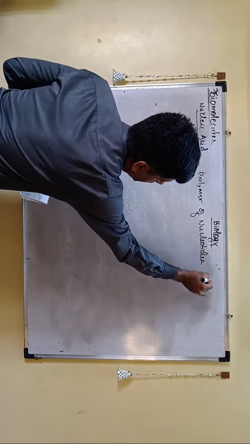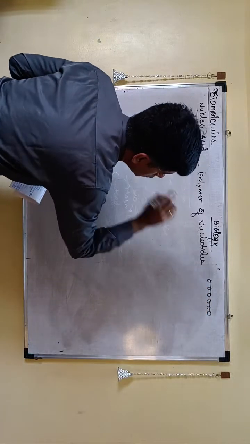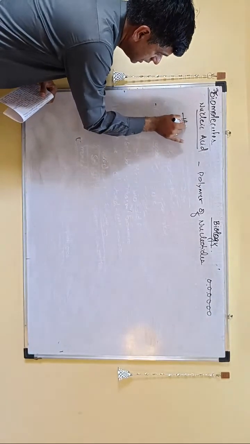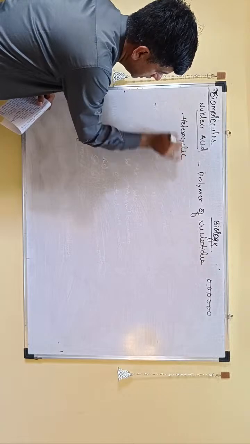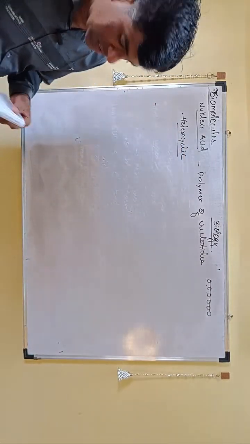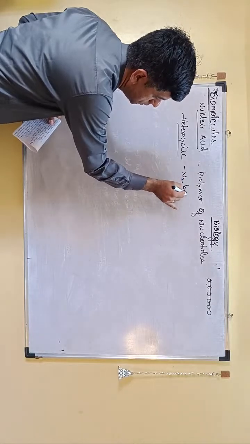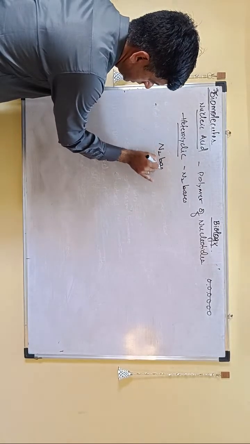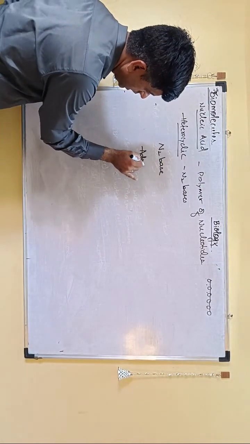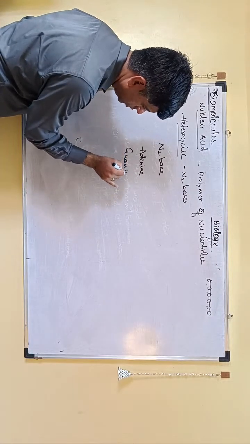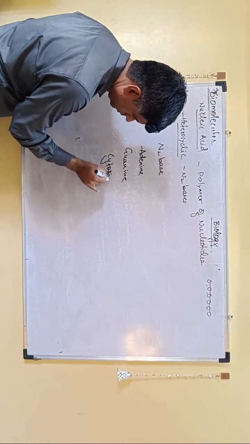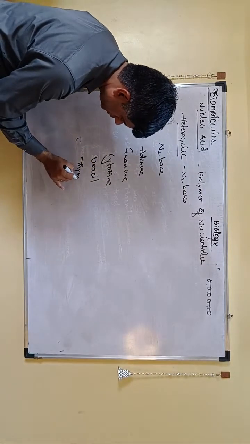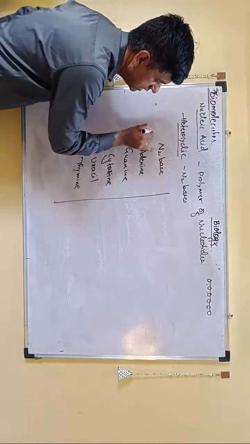So as you join amino acids to form protein, you join nucleotides to form nucleic acid. Here they have mentioned that there are heterocyclic nitrogen-containing compounds, and these they have talked about as nitrogen bases. If you talk about nitrogen bases, you have adenine, guanine, cytosine, uracil, and the last one, thymine. So these are the nitrogen bases.